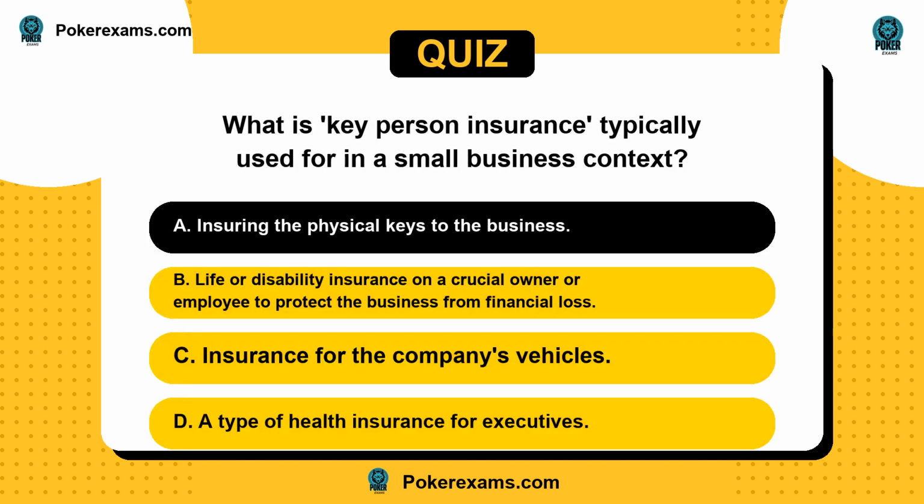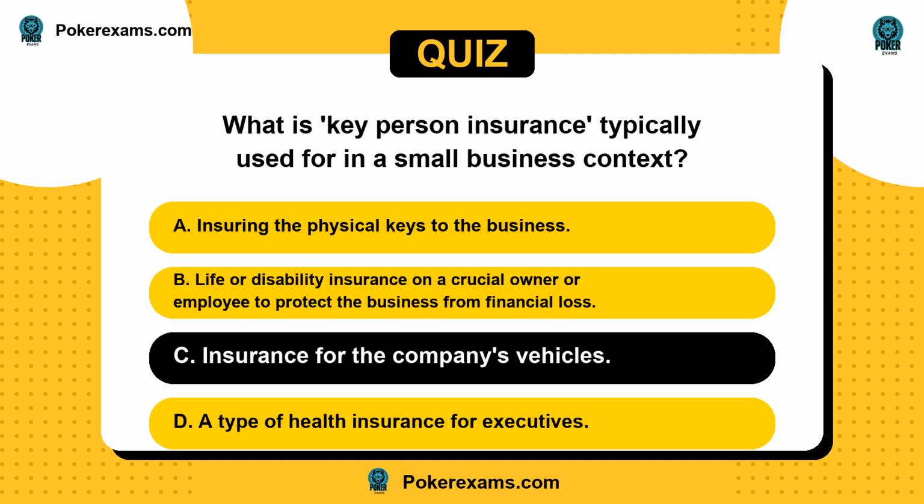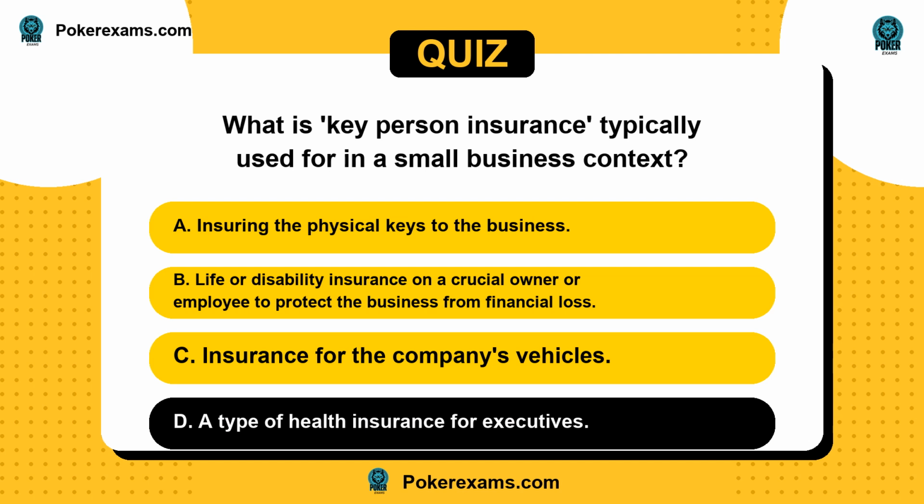Is it A, insuring the physical keys to the business? Or B, life or disability insurance on a crucial owner or employee to protect the business from financial loss? C, insurance for the company's vehicles? Or D, a type of health insurance for executives?